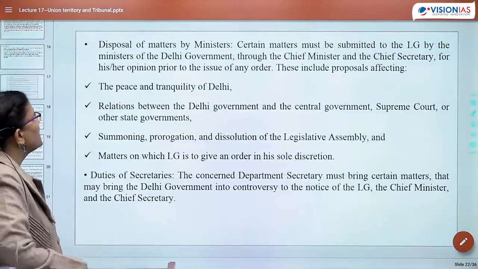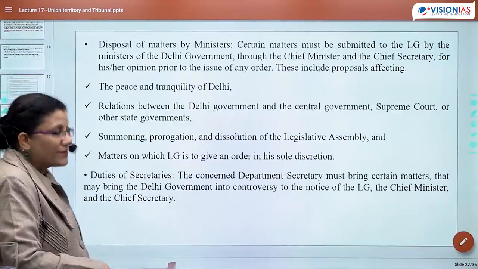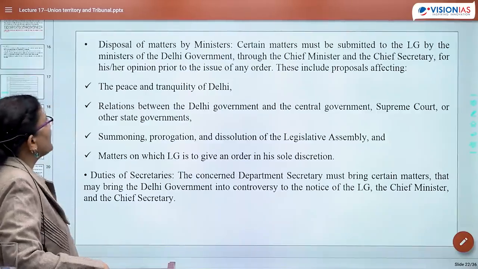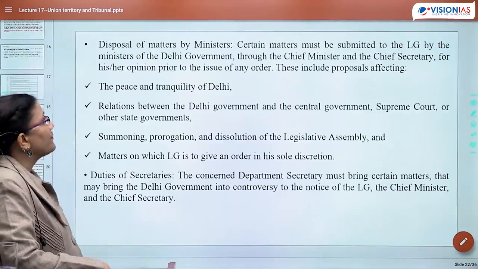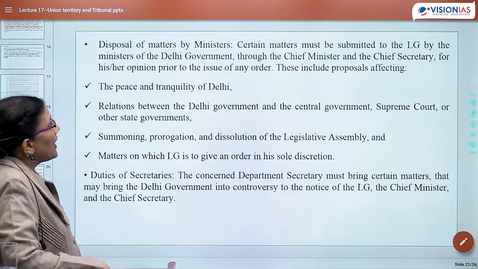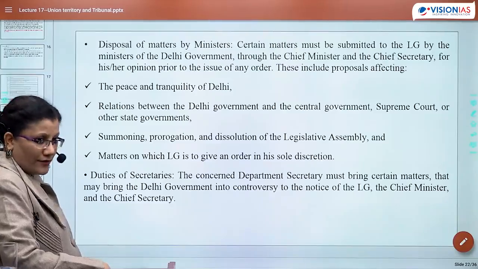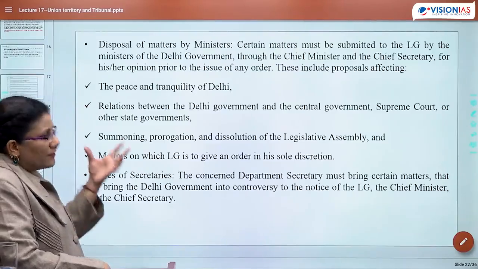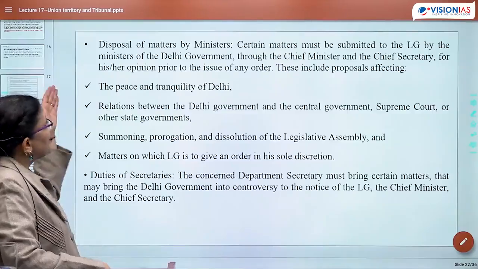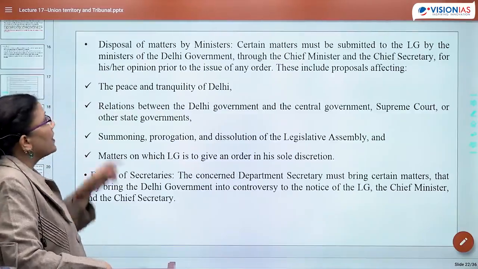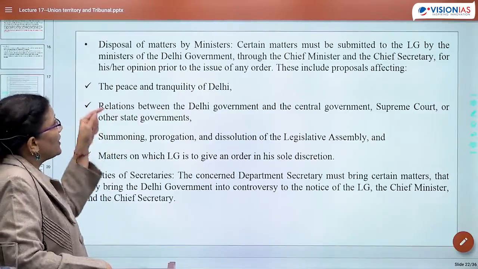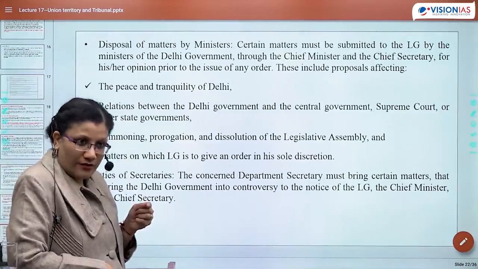Few more ideas. Disposal of matters by ministers. Certain matters must be submitted to the LG by the ministers of the Delhi government through the CM and Chief Secretary for his or her opinion prior to the issue of any order. So there would be certain matters which would be given to the LG. By whom? By ministers of the Delhi government, through the chief minister and the chief secretary, for his or her opinion prior to the issue of any order.